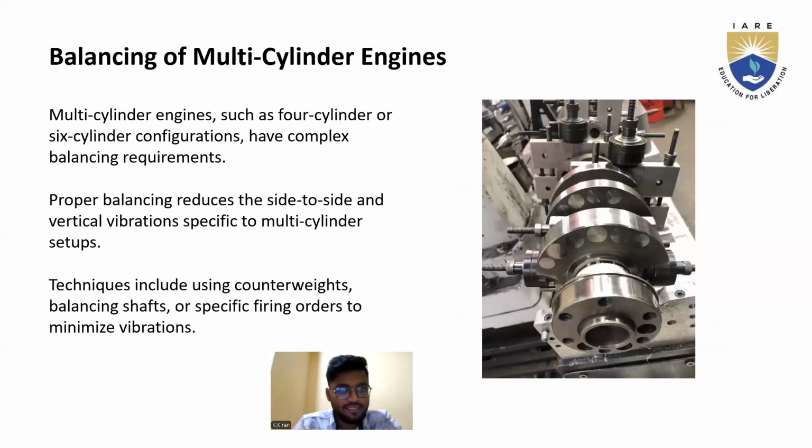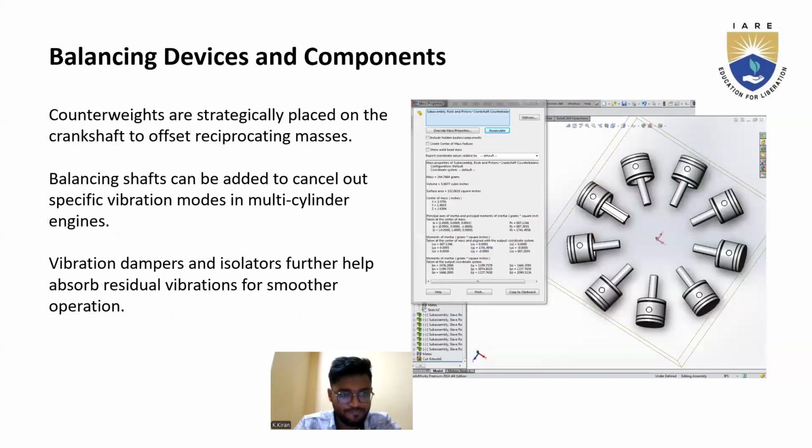Now, balancing of multi-cylinder engines. Multi-cylinder engines, such as four-cylinder or six-cylinder configurations, have complex balancing requirements. We need to put in balancing equipment based on their own applications and properties. Proper balancing reduces the side-to-side and vertical vibration specific to multi-cylinder setups. Here, one point we need to notice is that techniques include using counterweights, balancing shafts, or a specific firing order to minimize vibration.